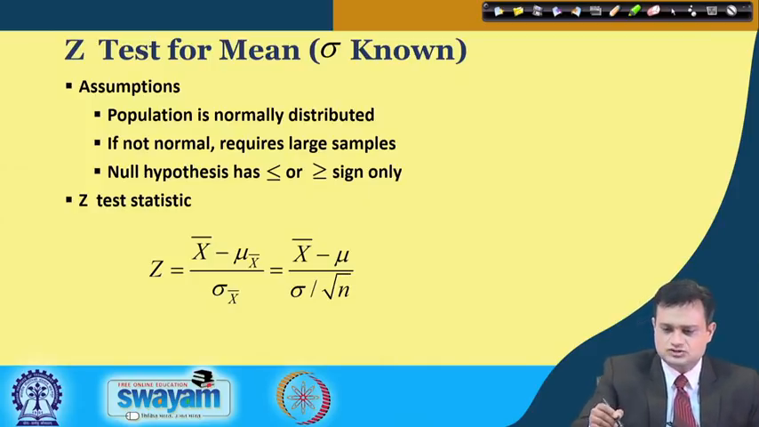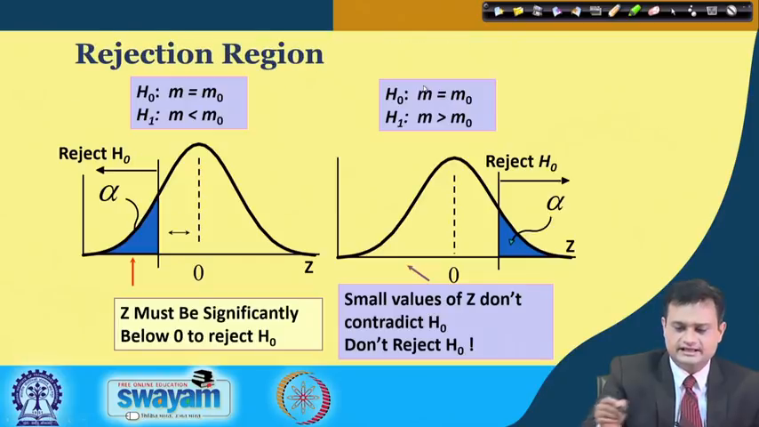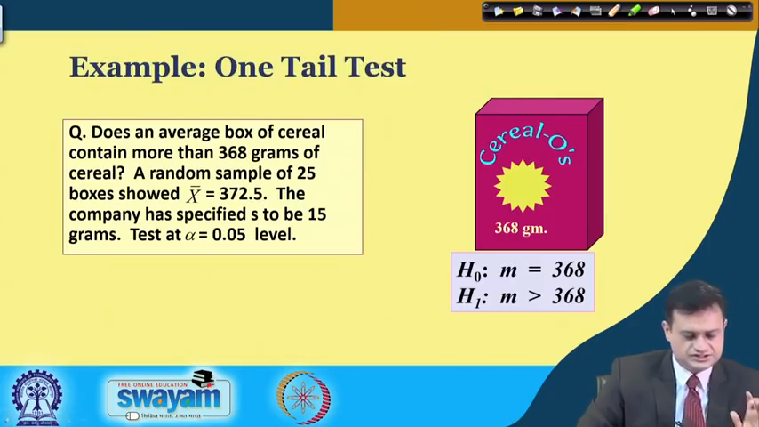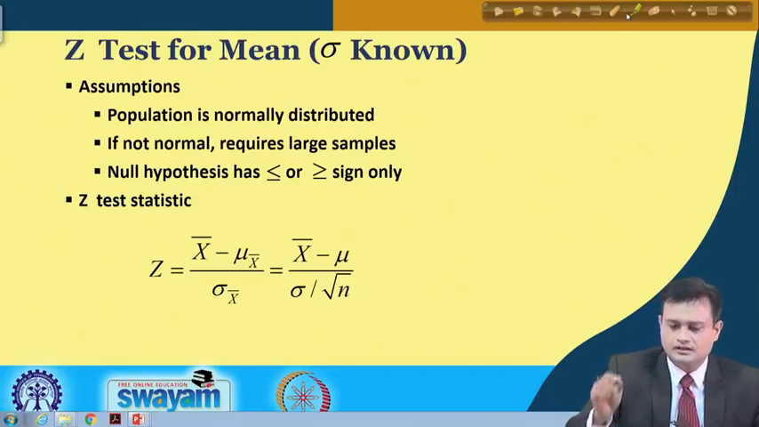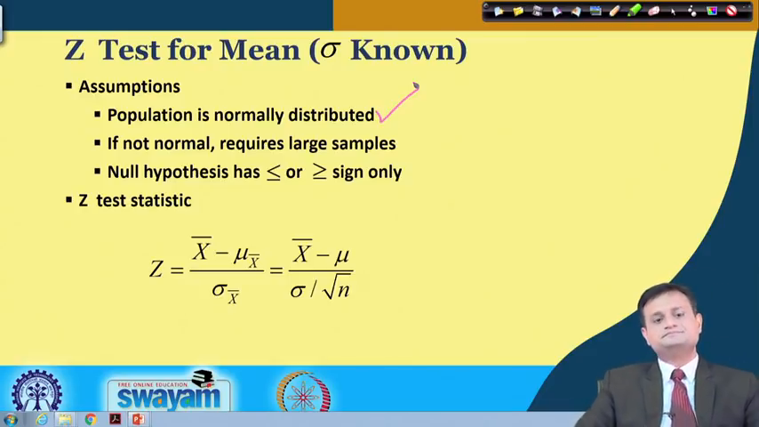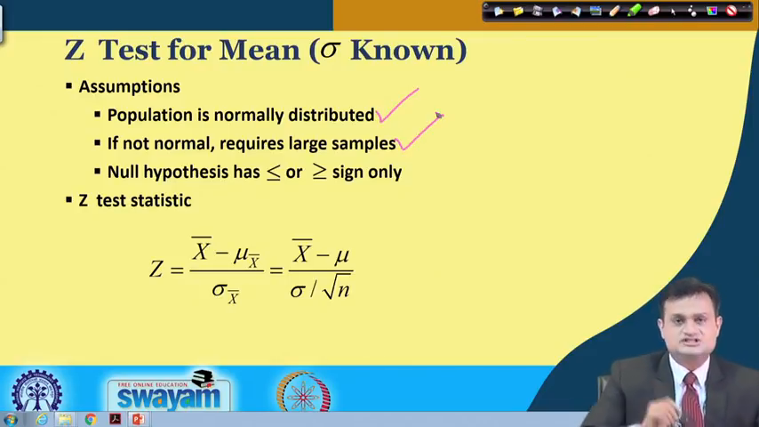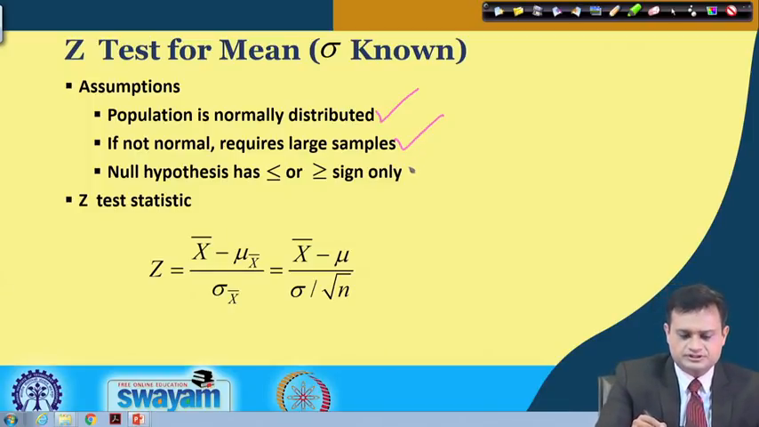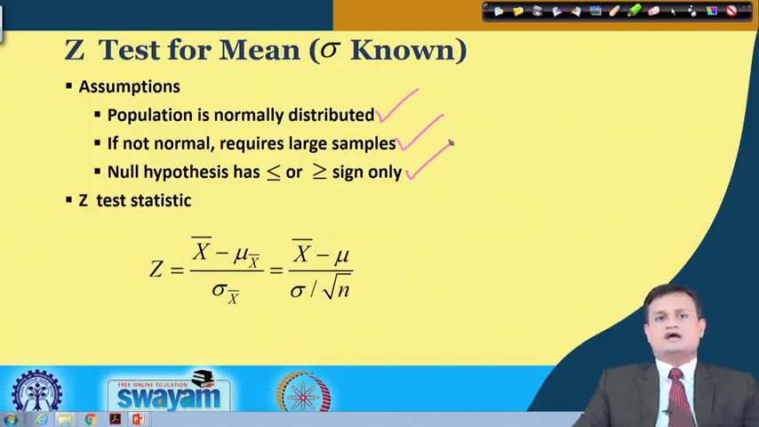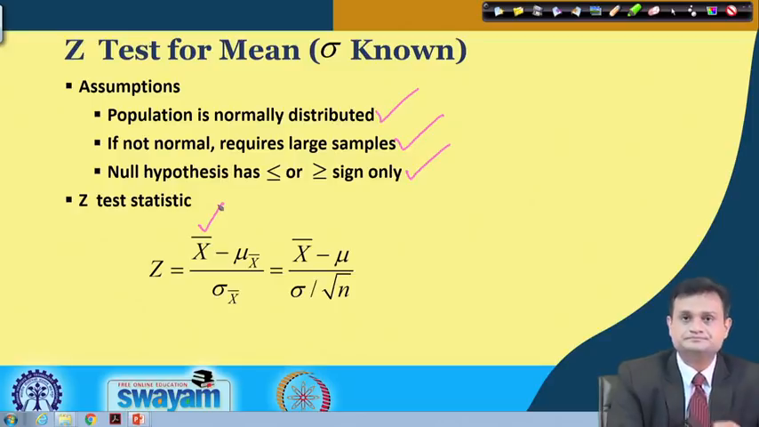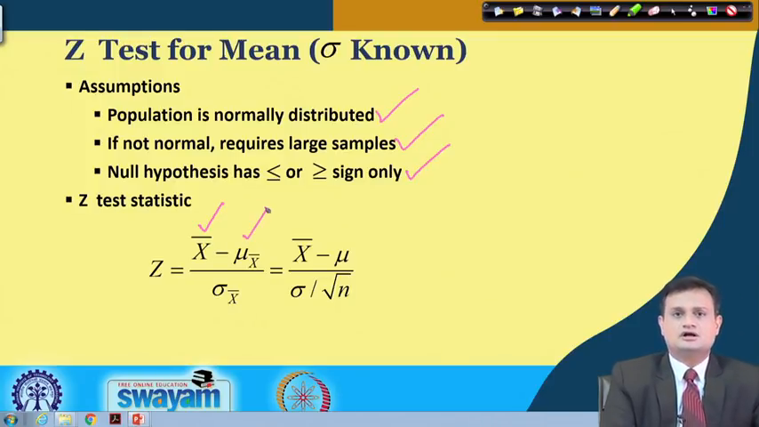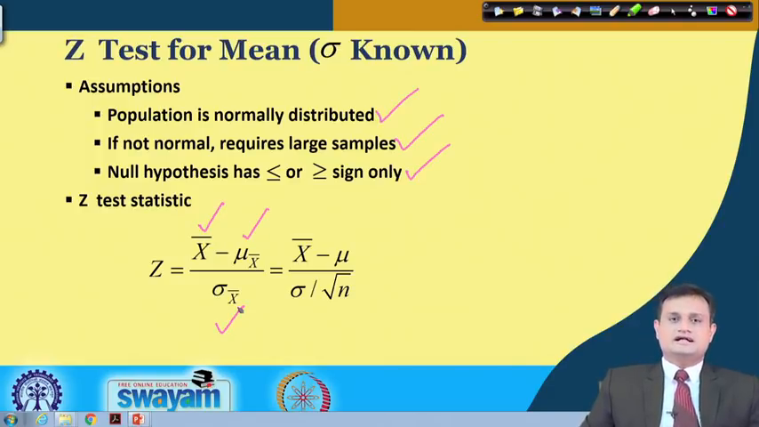So the population is normally distributed. This is my first assumption. If the population is not normal, it requires large samples, and the null hypothesis has less than or equal to or greater than or equal to sign only. So my Z statistic basically is x bar, that is your sample mean, mu, this is your population mean, and sigma x bar, this is the standard deviation of the sample mean.